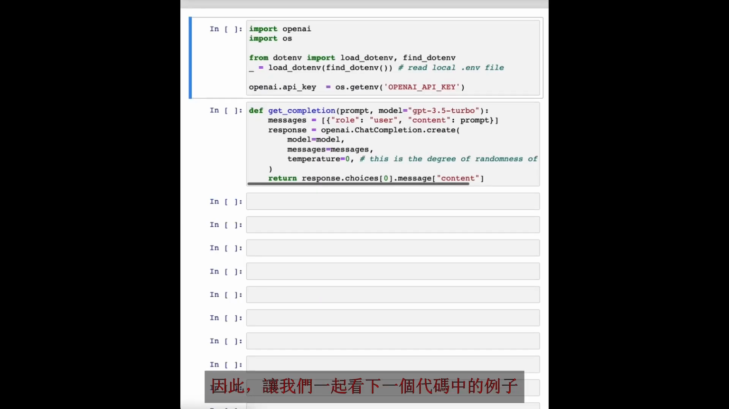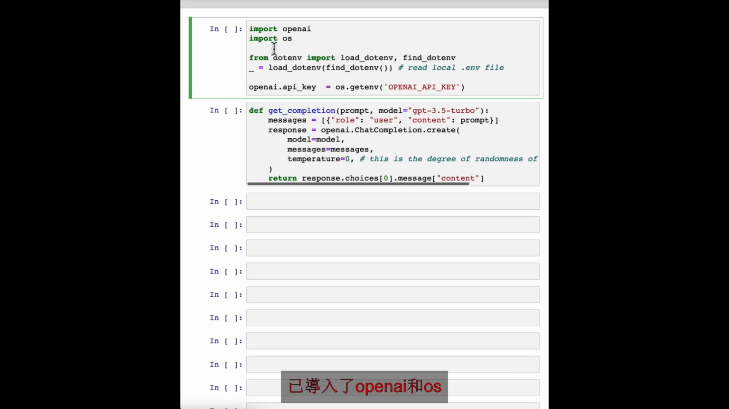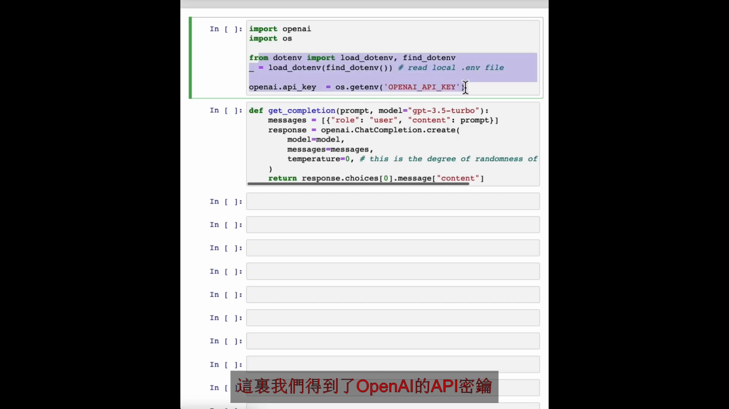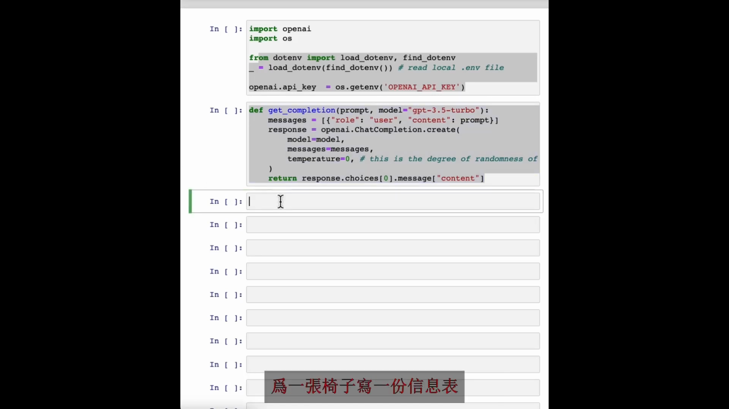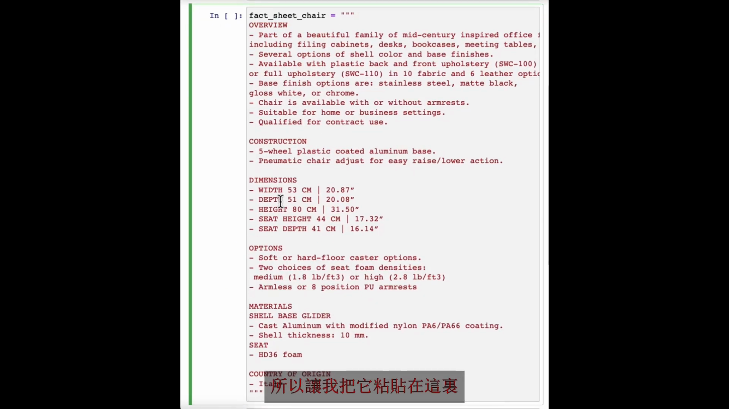So let's look at an example together in code. I have here the starter code that you saw in the previous videos. Have import OpenAI, import OS. Here we get the OpenAI API key, and this is the same helper function that you saw last time. And I'm going to use as the running example in this video the task of summarizing a fact sheet for a chair. So let me just paste that in here.